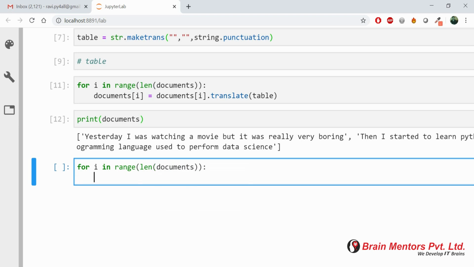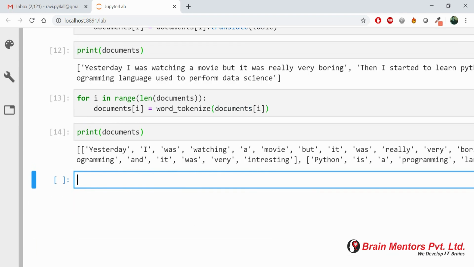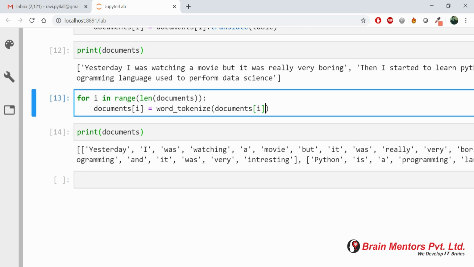Now I am starting another loop, let's say for i in range till the length of documents, and we will see how to perform a few other parts, like how you are going to perform the tokenization and how you are going to perform the removal of stop words. So first we will tokenize it. So I just use the method word_tokenize that we have imported above, and now you will see the output. Yesterday I was watching a movie, but it was really very boring, like this, and each and every word is now split using space. So the common factor between each and every word is a space.